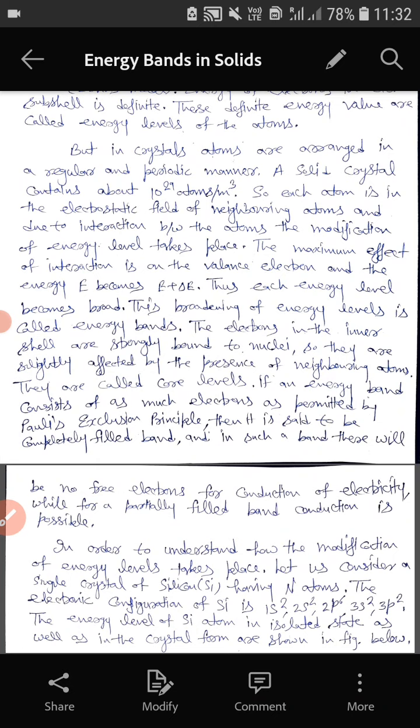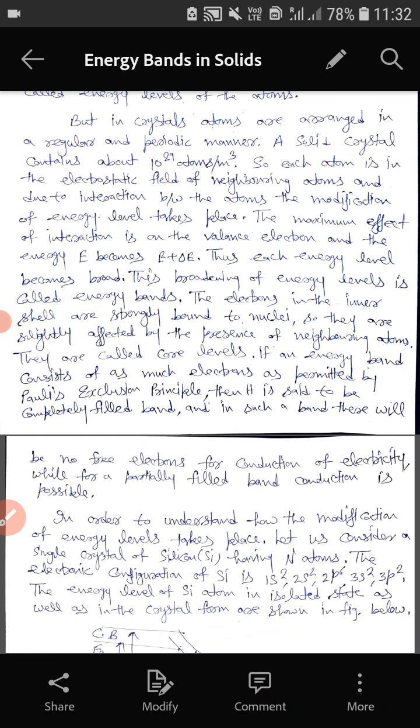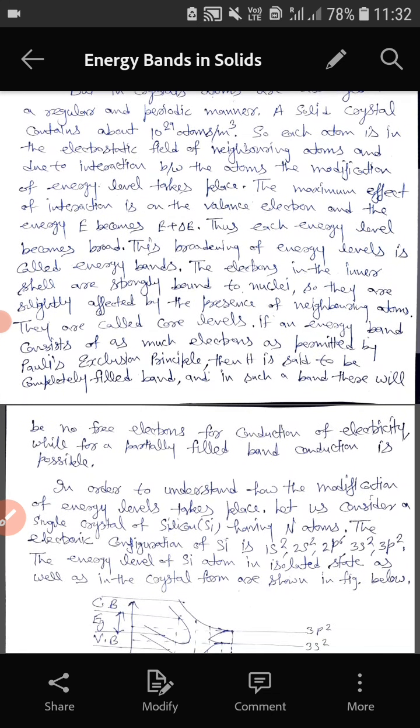The electrons in the inner shells are strongly bound to nuclei, so they are slightly affected by the presence of neighboring atoms, or we can say there is no effect on the innermost electrons, because they are strongly bound to the nuclei, and they are also called core levels.